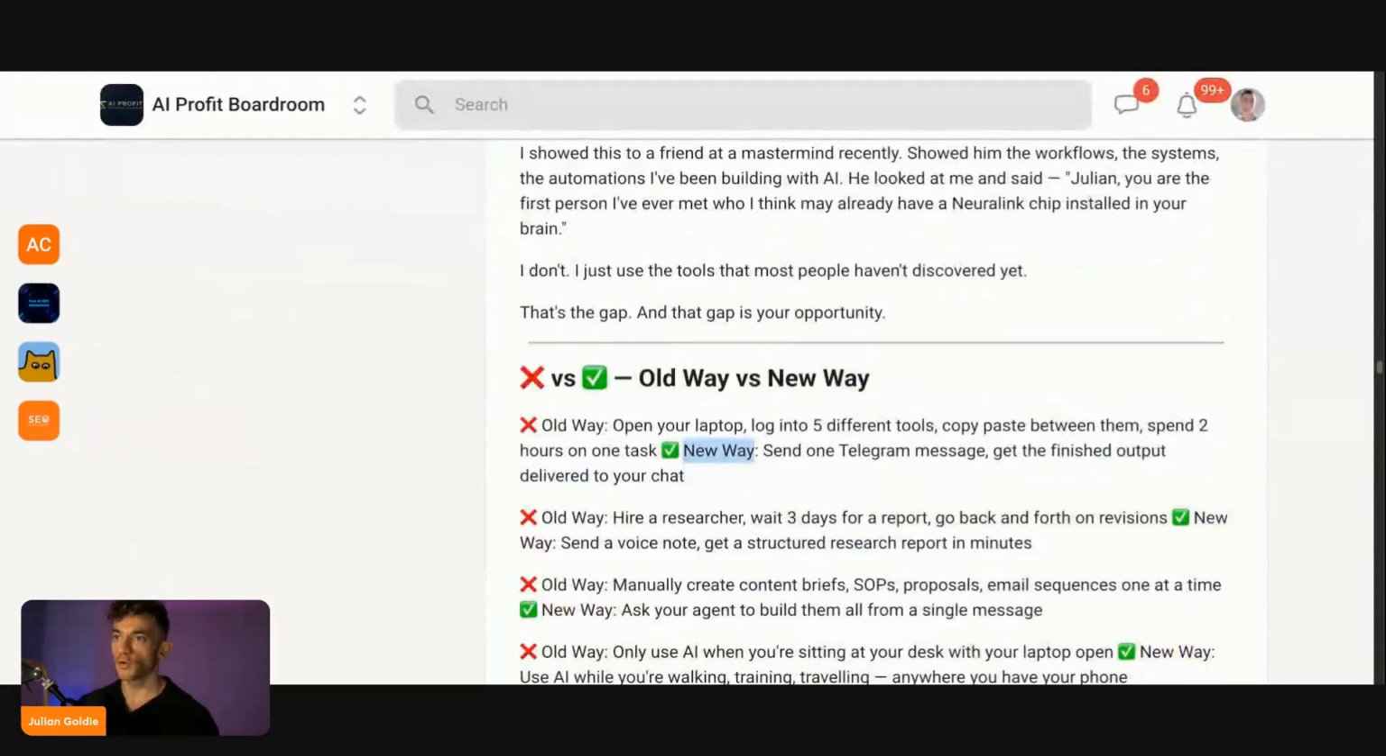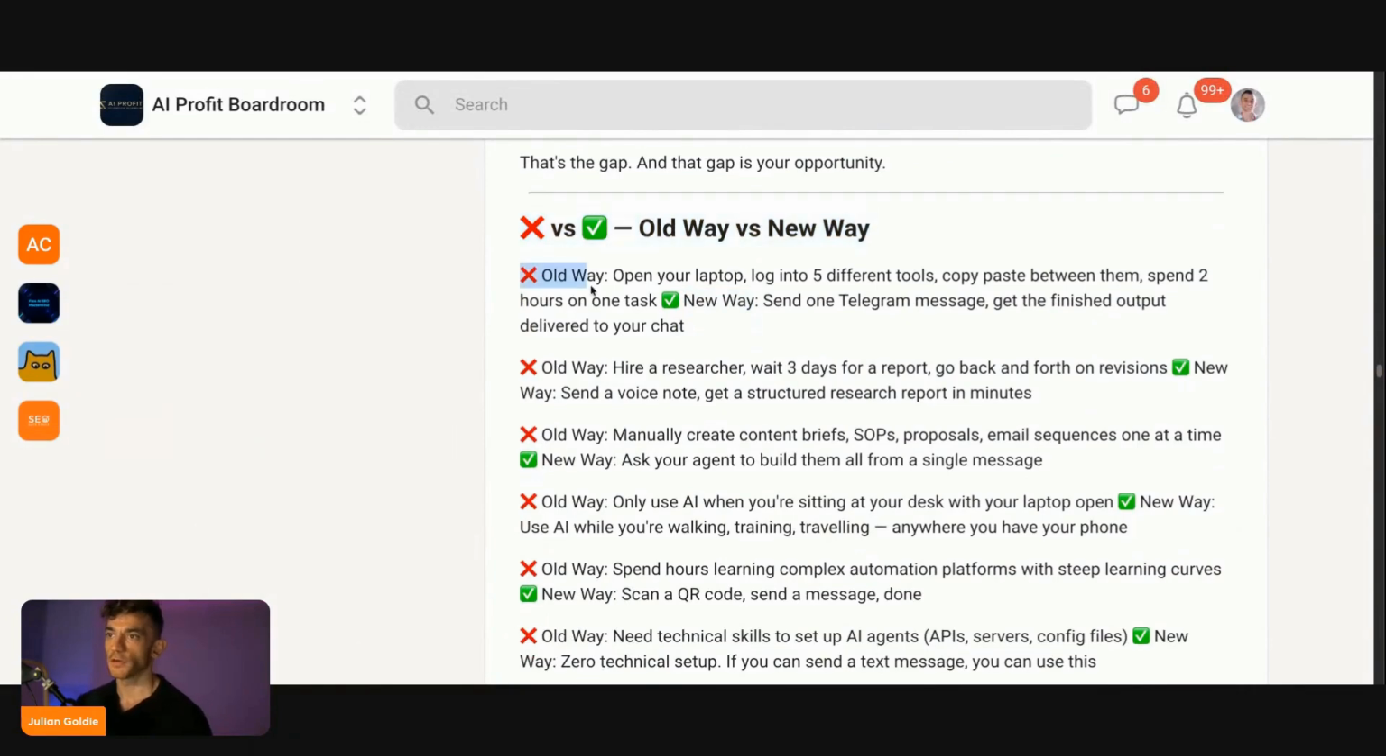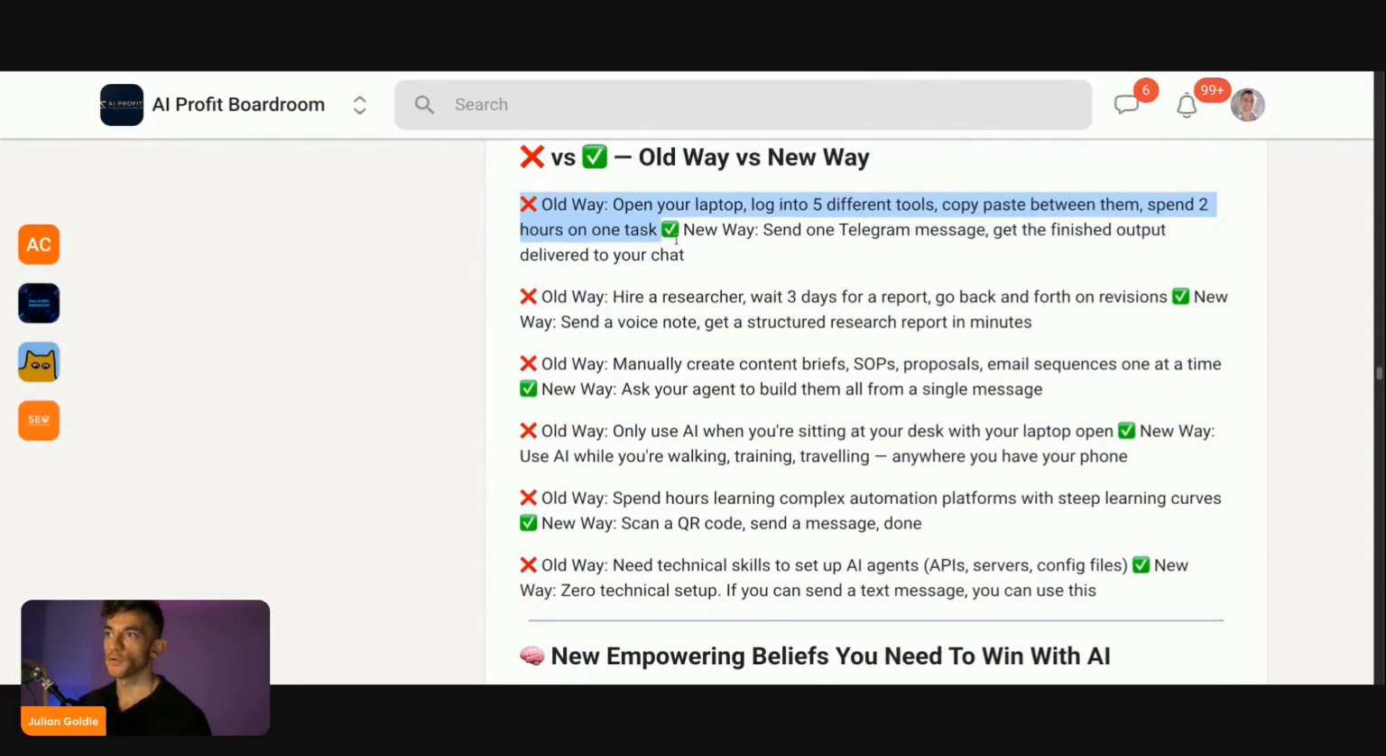I also want to talk about the old way versus the new way. So, for example, the old way was really opening up your laptop, logging into 5 different AI tools, copying and pasting between them, and spending 2 hours on one task. The new way is that now with Manus AI agents or OpenClaw, you can send one Telegram message and get the finished output delivered to your chat. The old way was like hiring a researcher, waiting 3 days for a report, going back and forth on revisions. The new way is you send a voice note and get a structured research report in minutes. And the old way was creating content briefs, SOPs, proposals, video notes, video scripts, email sequences, etc. The new way is you can get your agent to just do all of that with a single Telegram message.